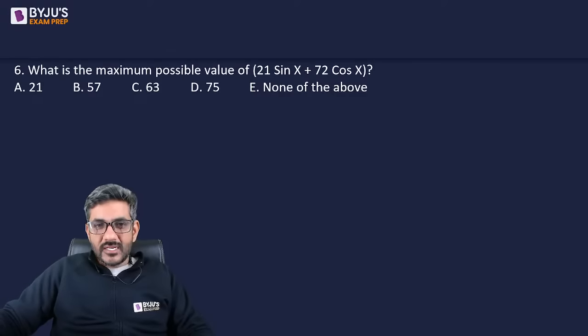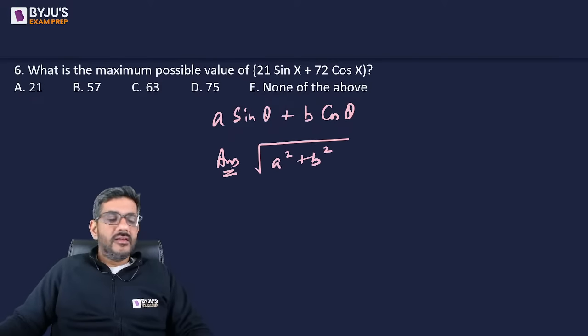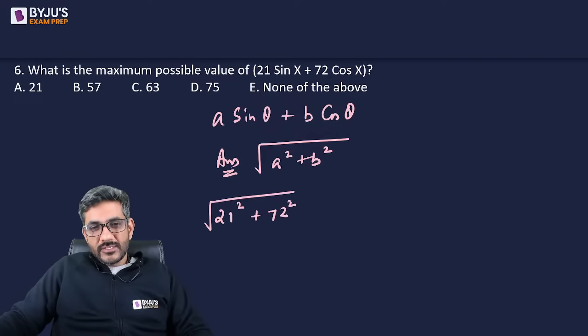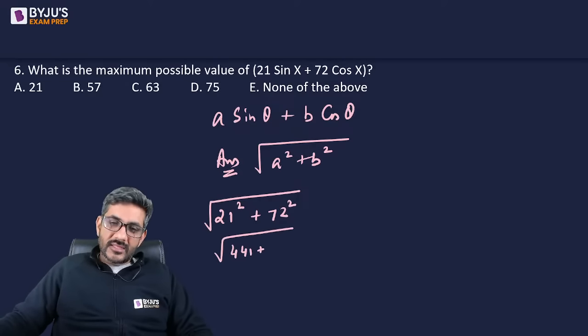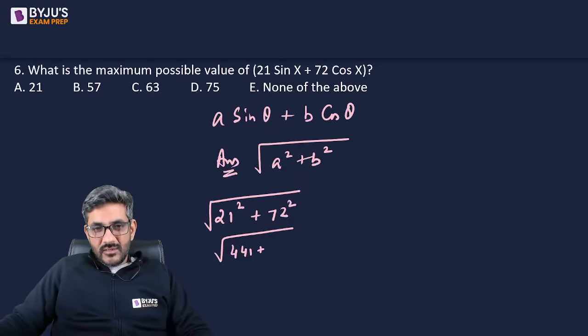So let me give you that direct formula as well. If someone asks you what is the maximum value of A sine theta plus B cos theta, the answer is straight away square root of A square plus B square. Okay. So here my answer is going to be square root of 21 square plus 72 square. So it is square root of 441 plus 72 square, how much will that come? 72 square is 5184.